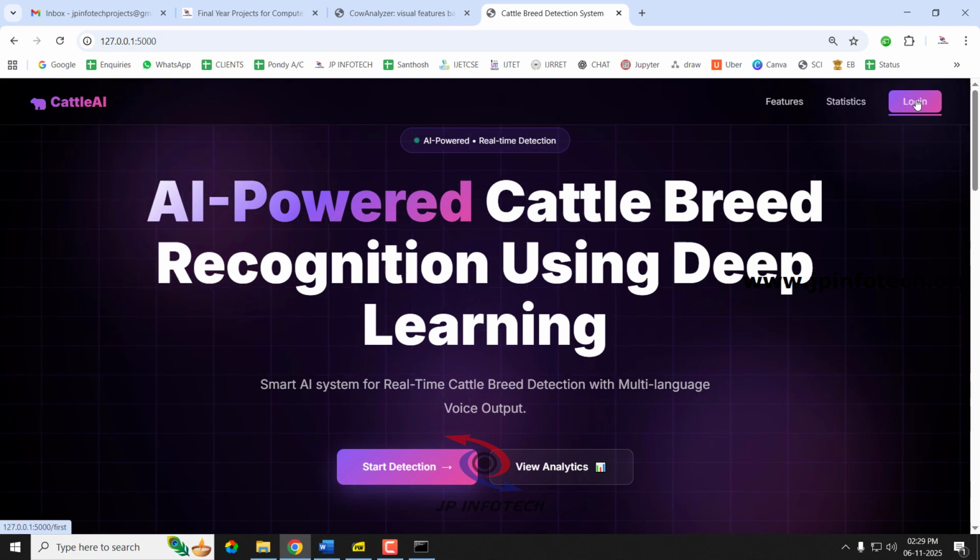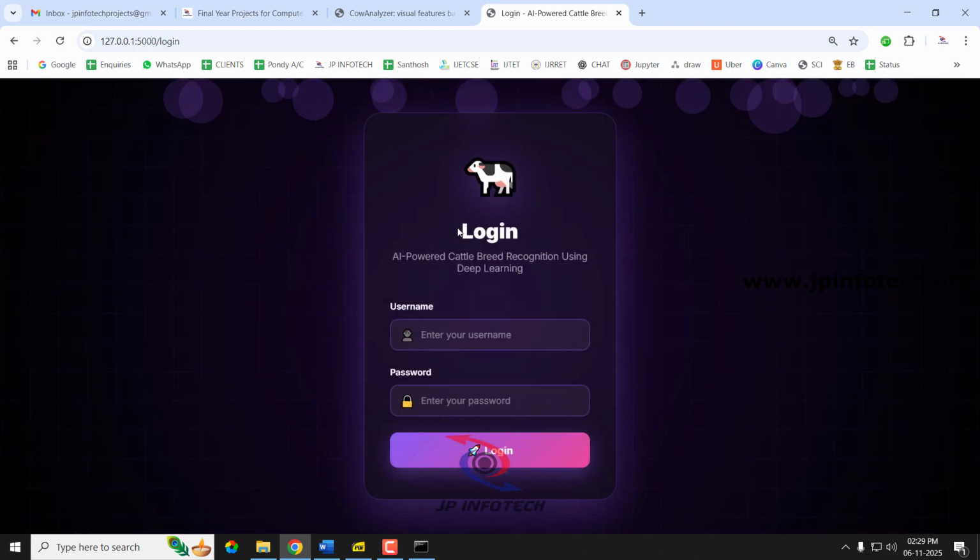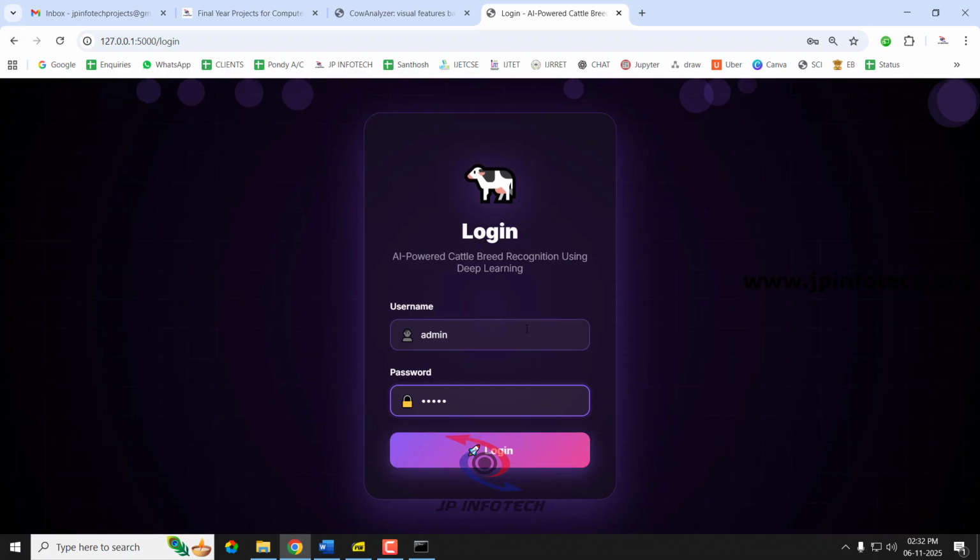Just click this login menu. It will be navigated to the login page. Kindly note that this is a static login page because we have not used any database in the project. So just enter the default username and password as admin and admin. And now after entering the username and password, just click the login button.